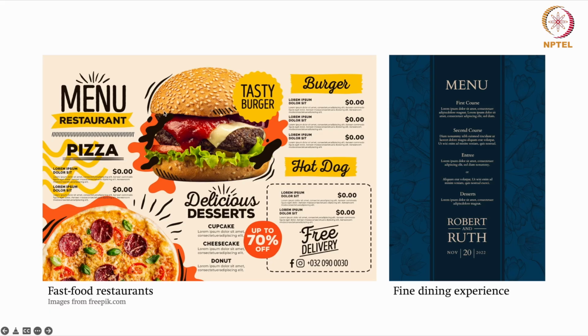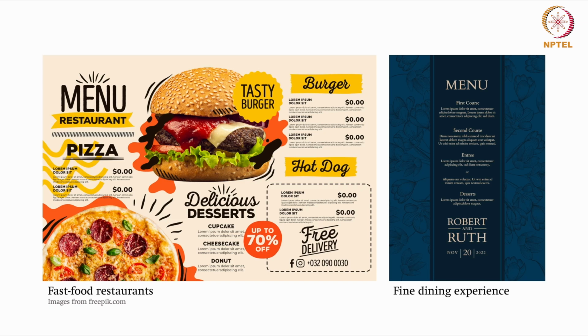In the first, it is very loud and speaking upfront, saying the quality of food and the kind of experience you are going to have when you are eating a burger. Here it is saying, come, we have a very pleasant, sophisticated environment, and you are going to get fine dining and a lot of high quality food products, and maybe a specialty from the restaurant, right?